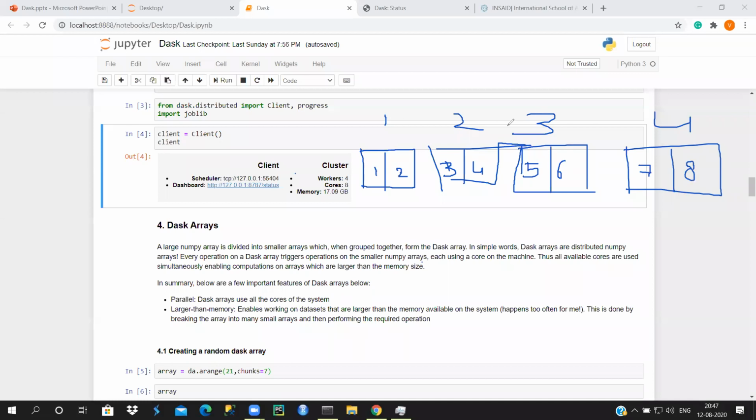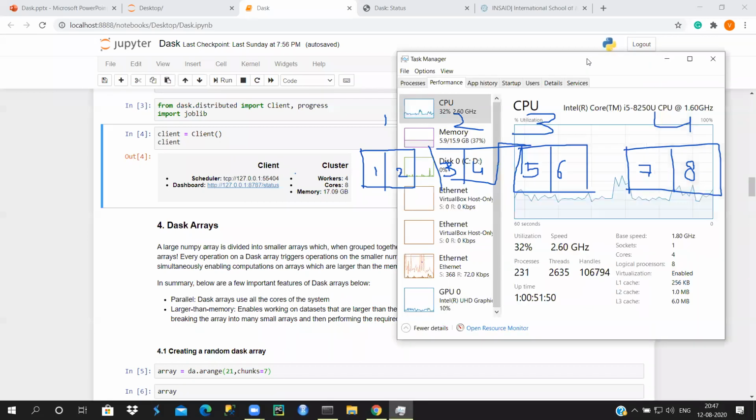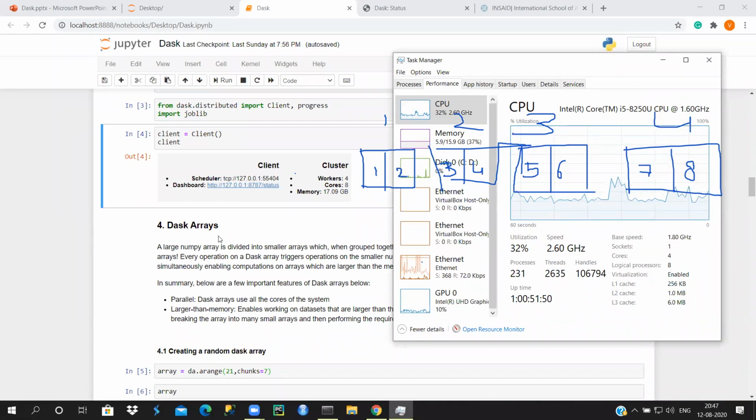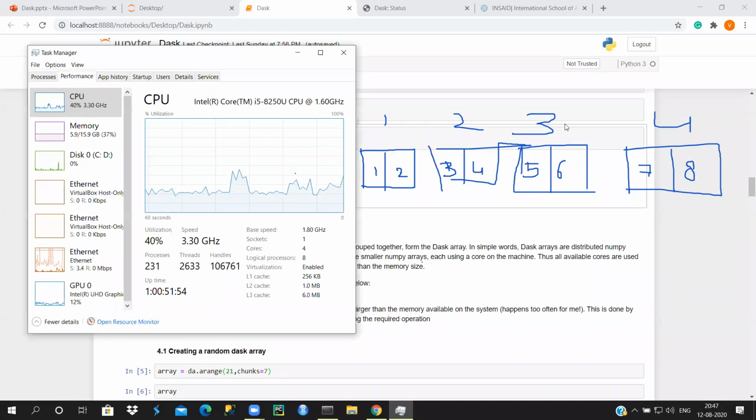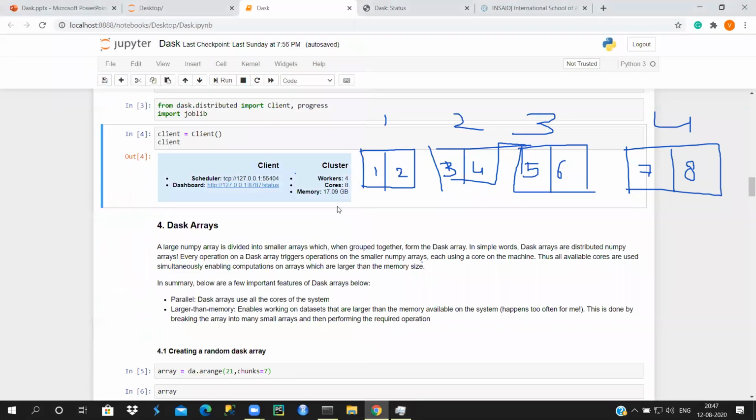If you compare this diagram with what I have shown you here, my cores are 4, and my logical processors are 1, 2, 3, 4, 5, 6, 7, 8. So in total I have 8 logical processors running on my system, and the memory is 17.